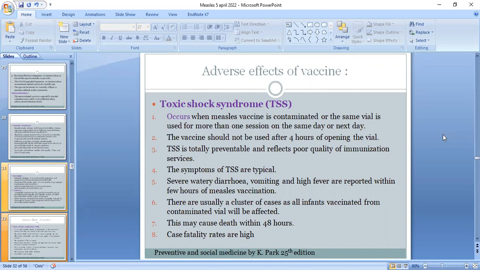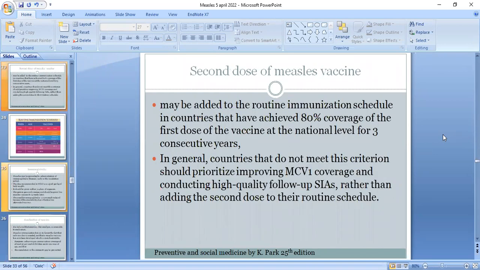The symptoms of toxic shock syndrome are typical: severe watery diarrhea, vomiting, and high fever are reported within a few hours of measles vaccination. There is usually a cluster of cases, as all infants vaccinated from the contaminated vial will be affected. This may cause death within 48 hours. The case fatality rates are high. Now, the second dose of measles vaccine.